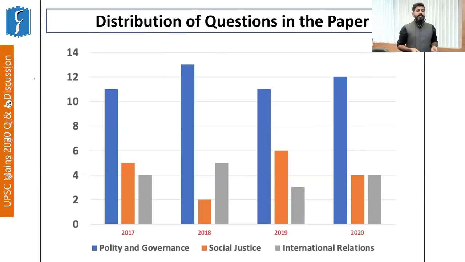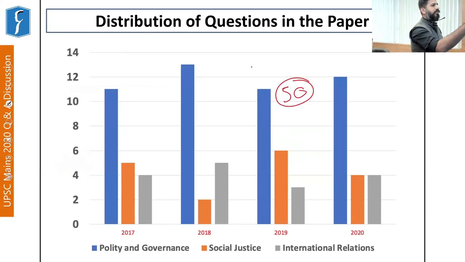So first, let us understand the relative importance of international relations in General Studies paper 2. If you go through this distribution, Navid sir has already discussed this, you find that questions worth around 50 marks are asked in General Studies paper 2.